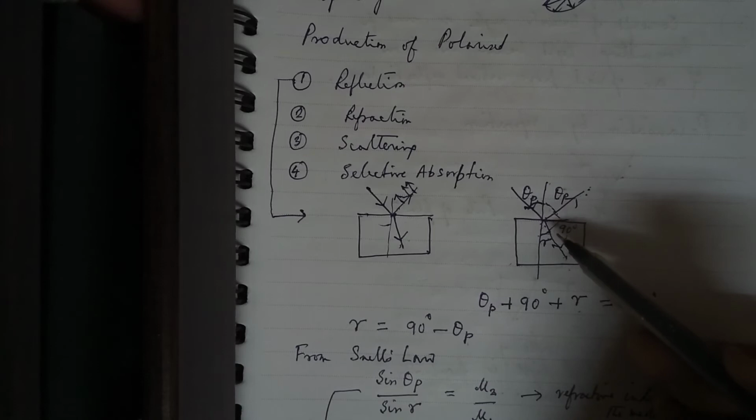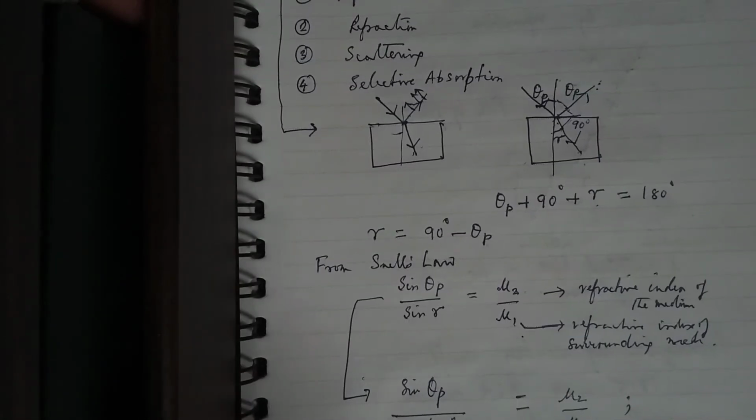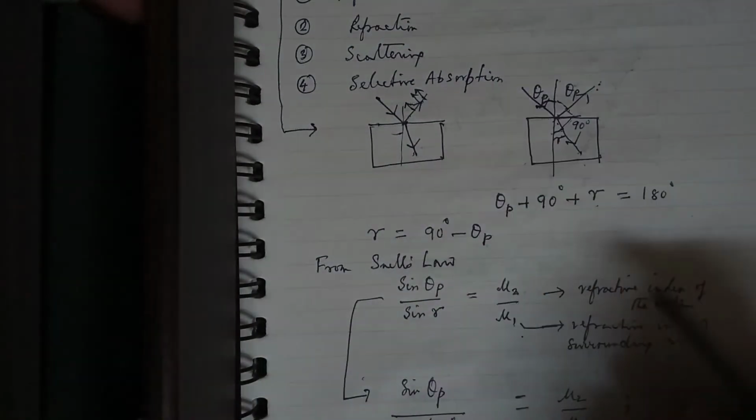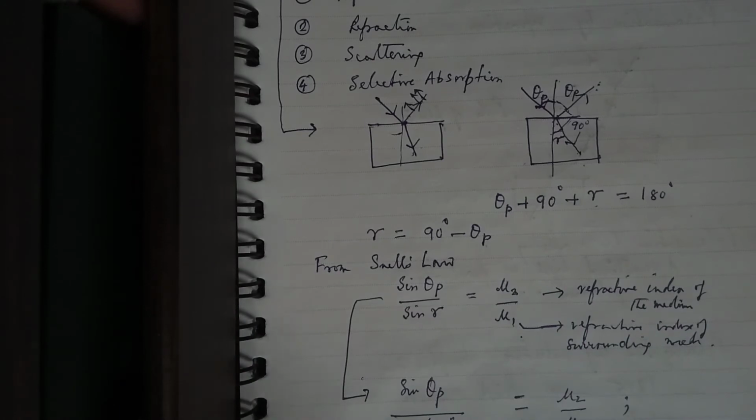What is Brewster's law? That if light is incident at a certain polarizing angle theta p, then the corresponding reflected light is said to be completely polarized, and that happens when the reflected and the refracted light are at 90 degrees to one another. So that can be proved through Brewster's law, and it's a very simple proof. If you go through, you can show that tan of theta p, where theta p is the Brewster's angle, is equal to mu2 by mu1, where mu2 is the refractive index of the medium and mu1 is the refractive index